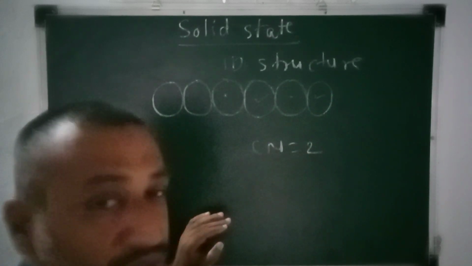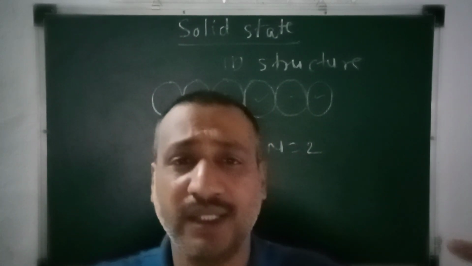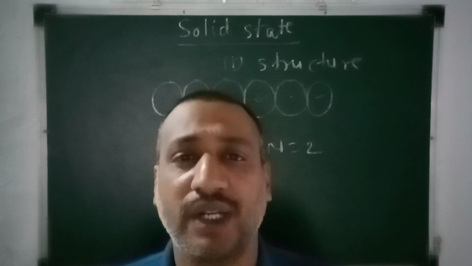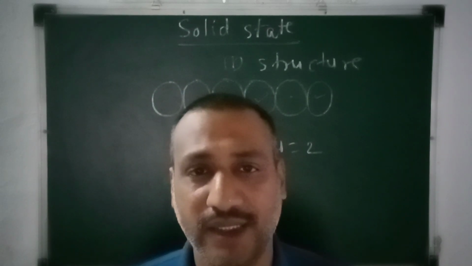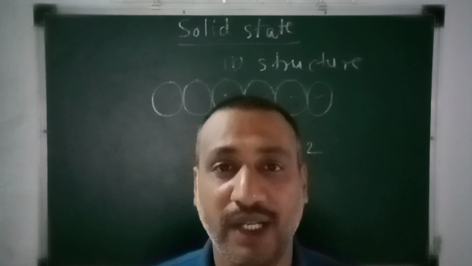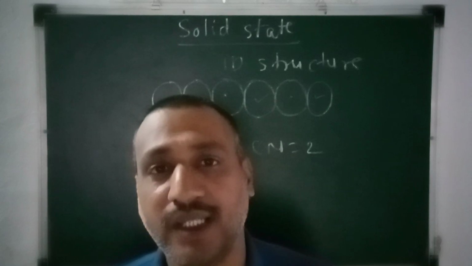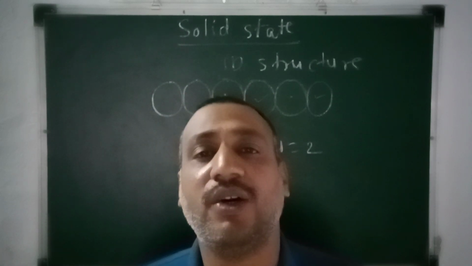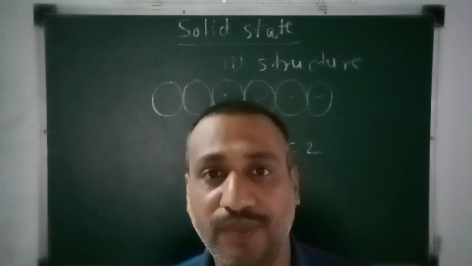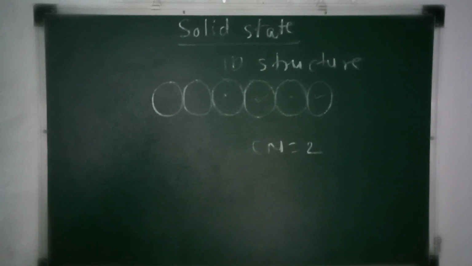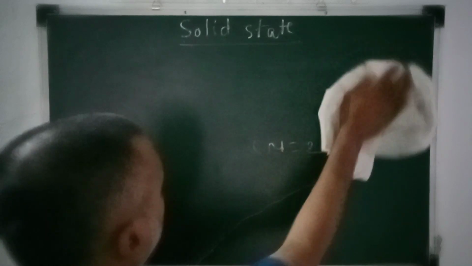Except the end constituents, all the remaining have coordination number 2, and as we discussed, there are millions or infinite numbers of constituents. So one-dimensional arrangement of the constituents corresponds to coordination number 2. Now based on the one-dimensional structure, we have to study the two-dimensional structures. So two-dimensional structures are of two types.